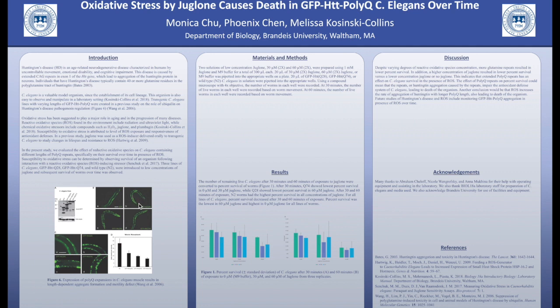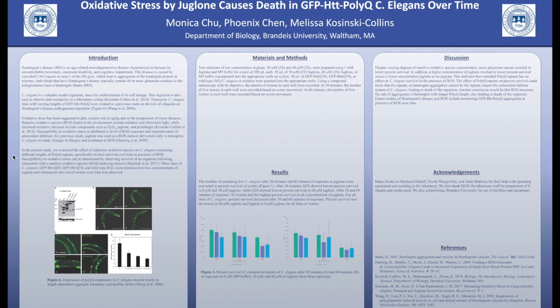Another previous study by Hartwig et al. in 2009 used Juglone as an oxidative stressor to transgenic C. elegans by giving it to them orally. They then evaluated how the worms adapted to Juglone over time and if they could still live a normal lifespan. These discoveries led us to become interested in the effect of reactive oxidative species on C. elegans containing different lengths of PolyQ repeats.